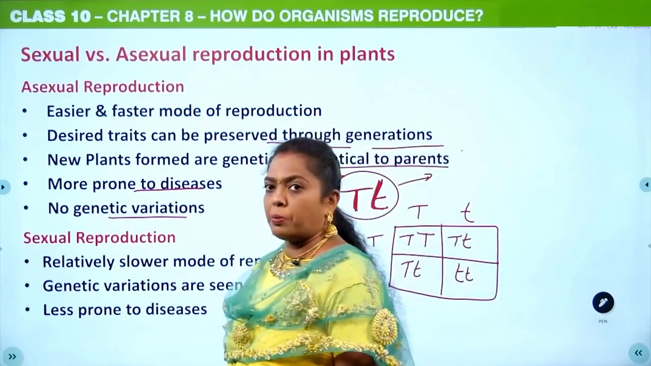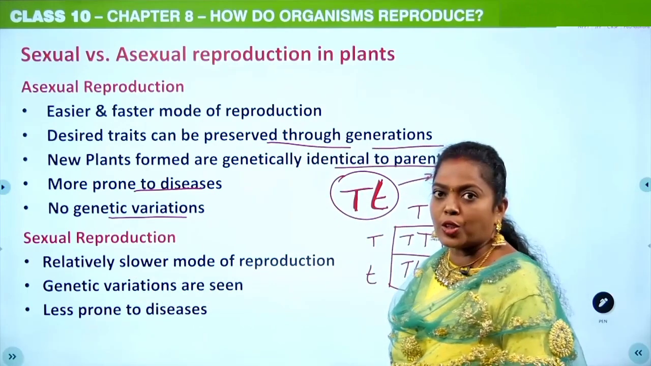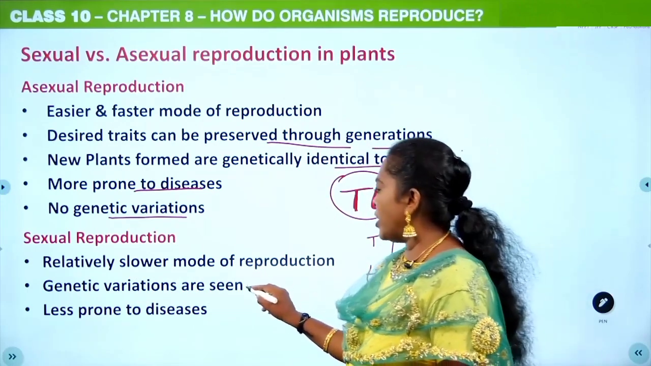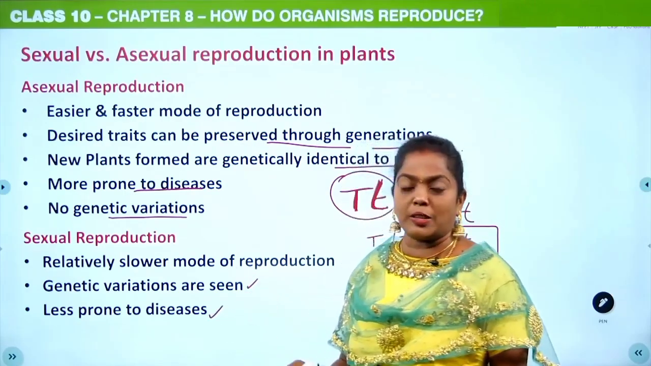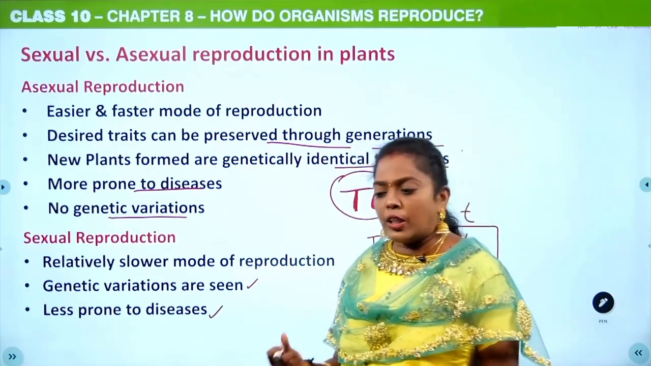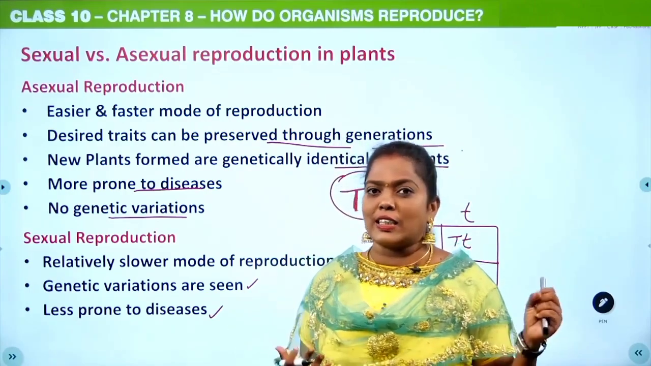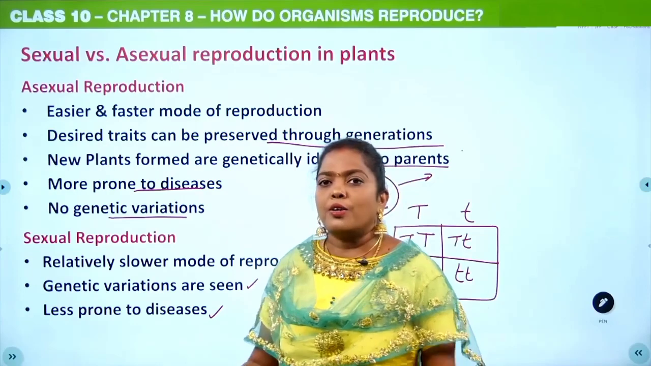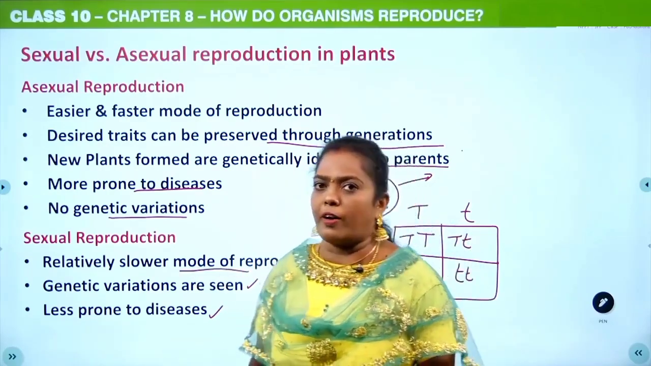Then sexual reproduction. It is a relatively slower mode of reproduction. Genetic variations are seen and the plants are less prone to diseases because of variation. If an organism has variation, then definitely it has a chance to survive in a new environment, but it is a slower mode of reproduction.